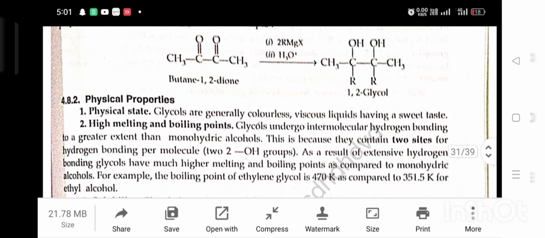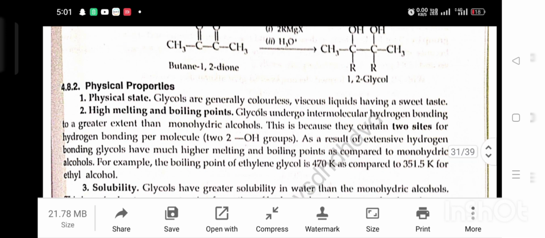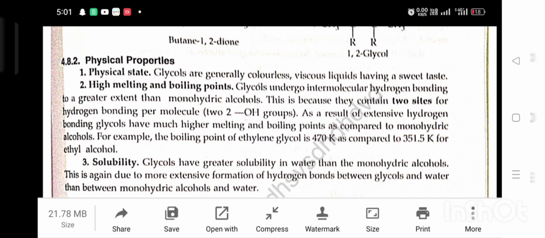Physical properties. Physical state. Glycols are generally colorless, viscous liquids having a sweet taste. Second, higher melting point and boiling point. Glycols undergo intermolecular hydrogen bonding to a greater extent than monohydric alcohols. This is because they contain two sites for hydrogen bonding per molecule. As a result of extensive hydrogen bonding, glycols have much higher melting and boiling points as compared to monohydric alcohols. For example, the boiling point of ethylene glycol is 470 Kelvin as compared to 351.5 Kelvin for ethyl alcohol.